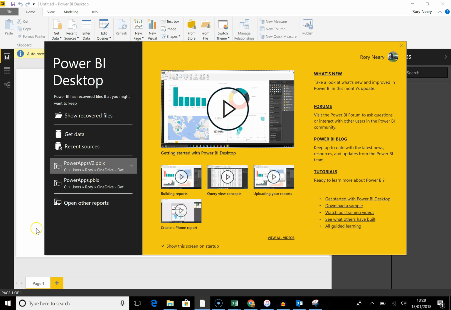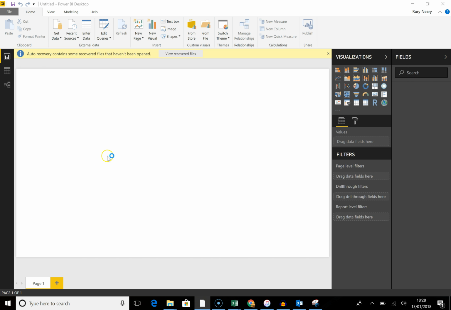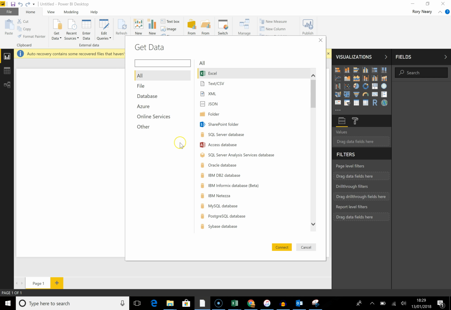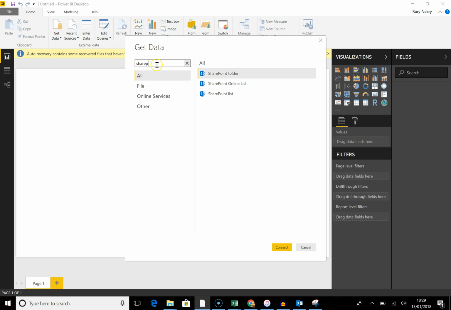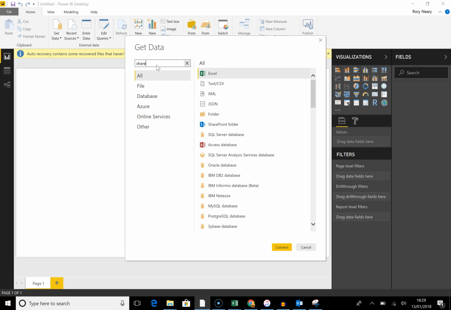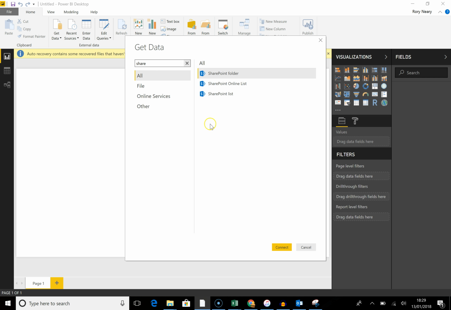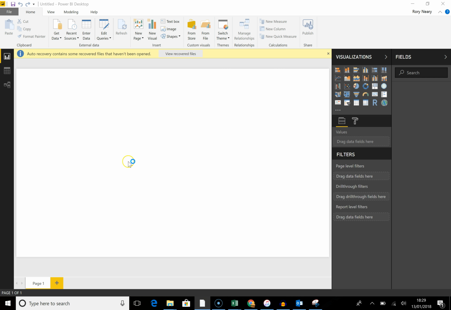Okay, so we're going to go get data. In we pop. Get data. Okay, where are we going to go? SharePoint. In fact, I'm going to have a look at Flow and see if you can get it from Flow. No. Oh no, it's Forms anyway. Forms wouldn't have been somewhere we could have got our data from, but we can get it from here.